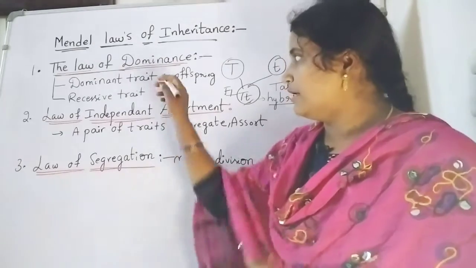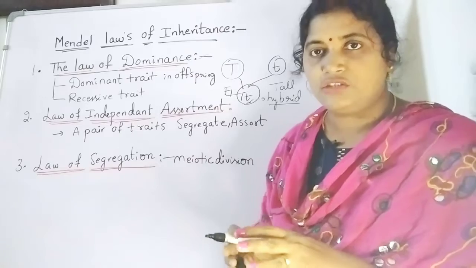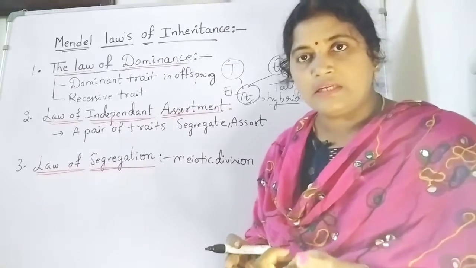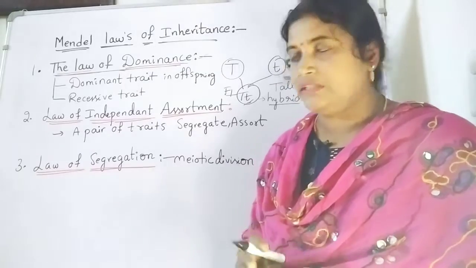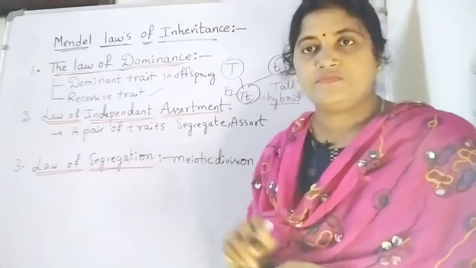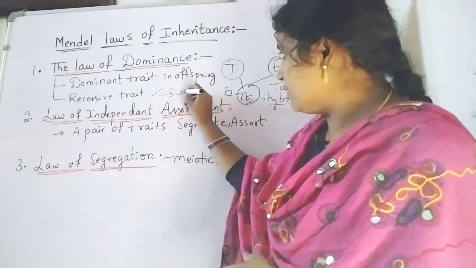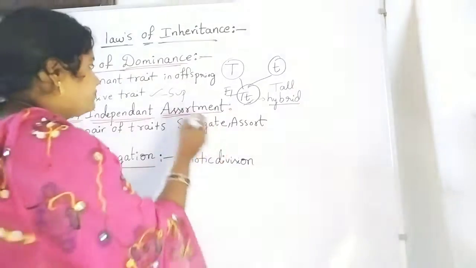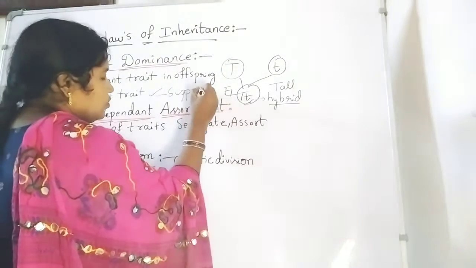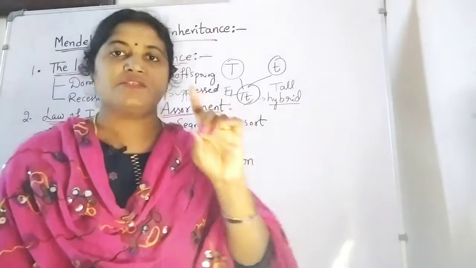Very simple. Dominant traits are going to express in the F1 generation, and the other one is going to be suppressed, and that suppressed trait will be the recessive trait. Recessive is nothing but that which is suppressed. The suppressed character is known as the recessive trait.